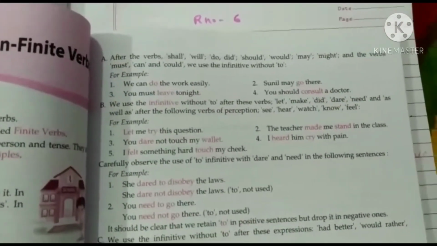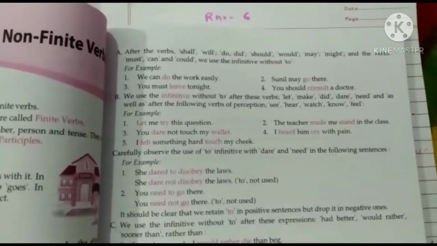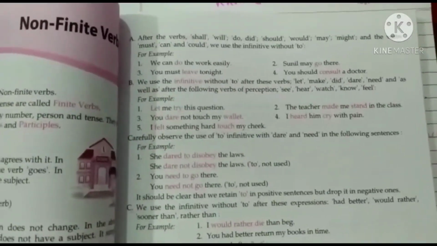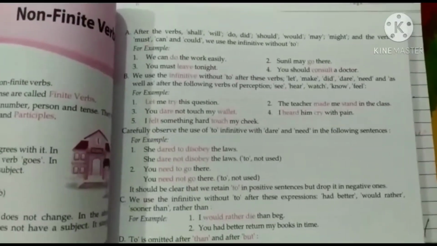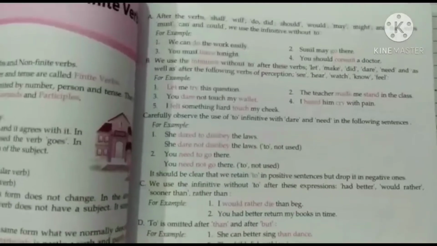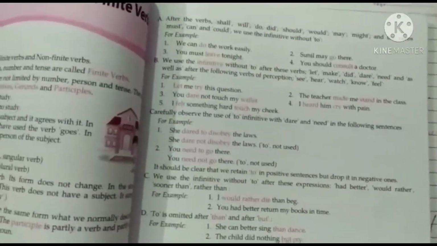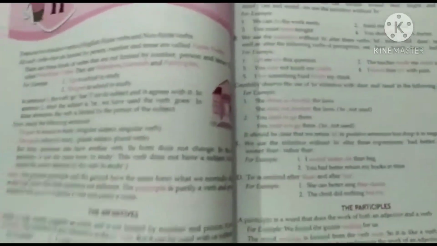Let, make, did, dare, need, as well as after the following verbs of perception: see, hear, watch, know, feel. Examples: you can see carefully, observe the use of to infinitive with dare and need in the following sentences. She dared to disobey the law. So these are the rules, you read it, okay? And more examples are there, I will give you. Rules are left. So till then you just read this chapter. If you have any doubt you can ask me.